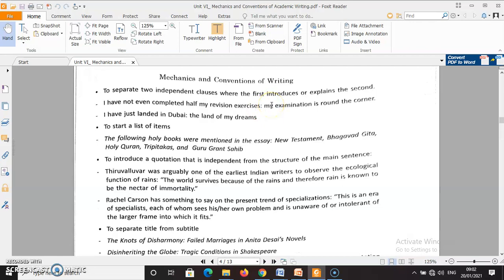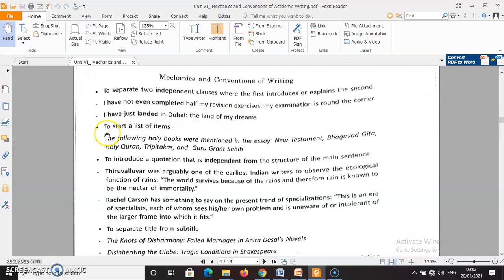Okay, another example: I just landed in Dubai: the land of my dreams. I just landed in Dubai, that is the introduction of the sentence, and then he explains more about that particular land, the land of my dreams.